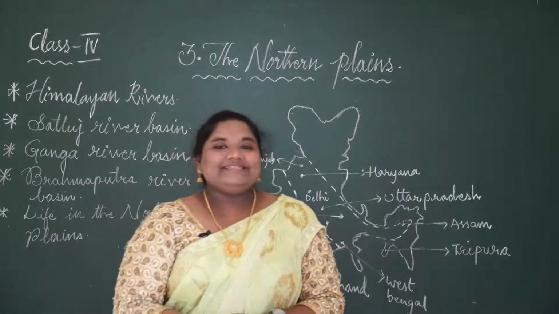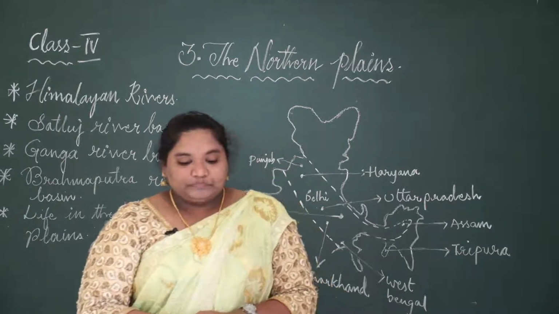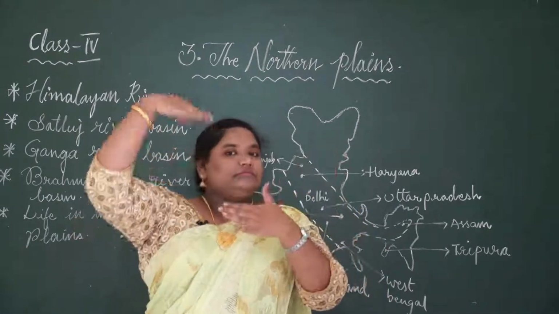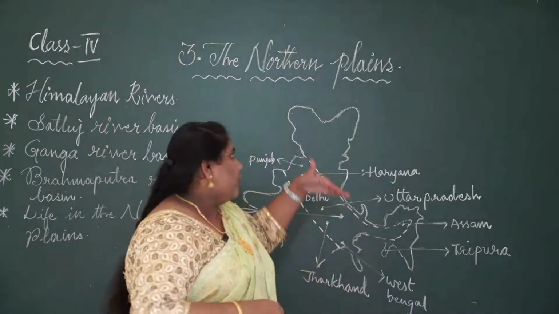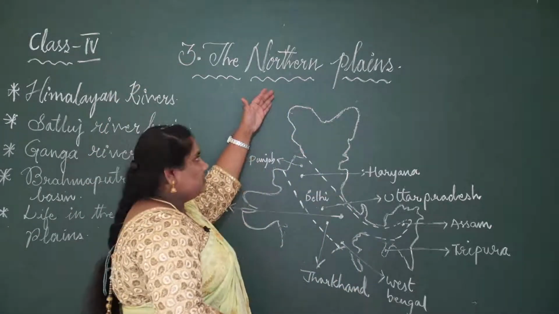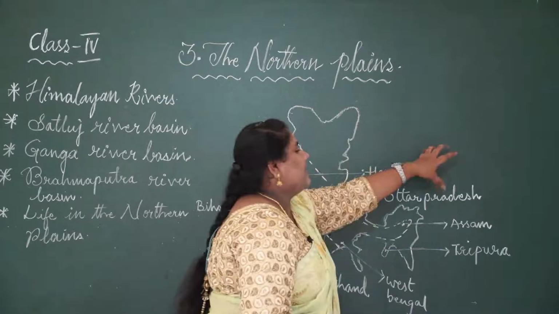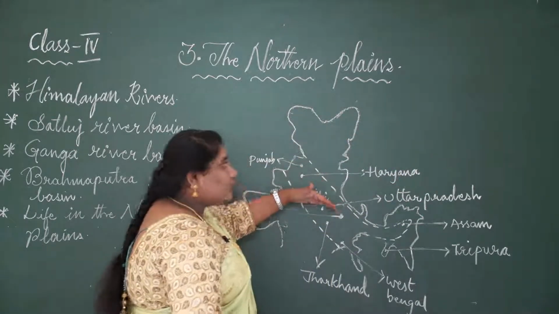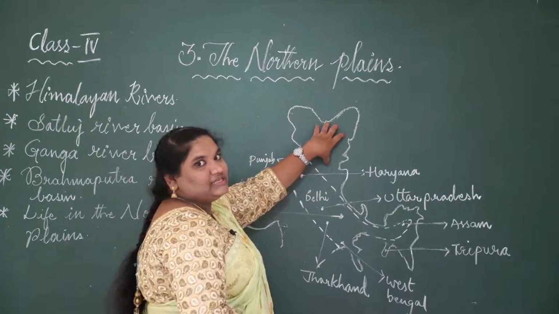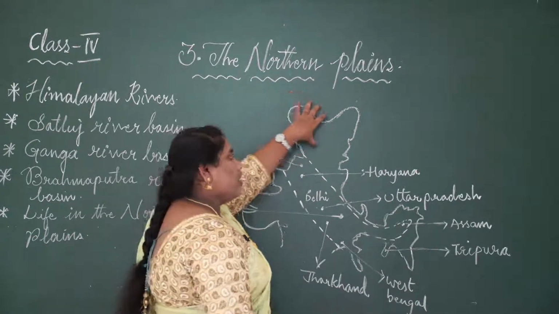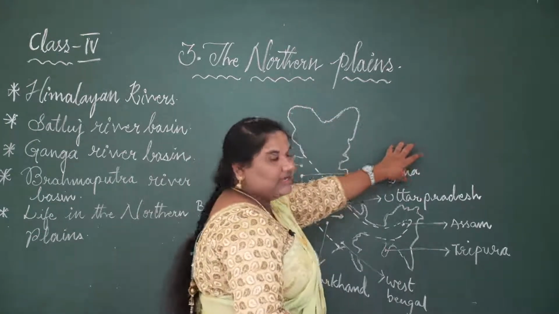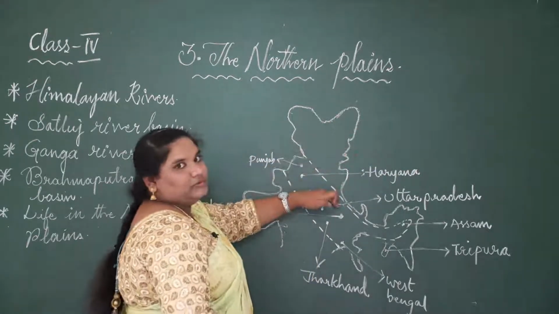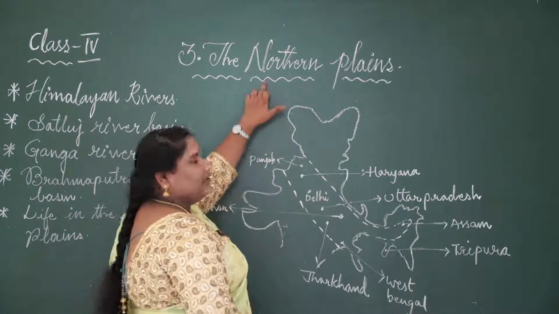Chalo, let's get started. As I have told you, the northern plains are towards the north of India. The northern plains are like a crest, as we have discussed. To the south of the northern mountains, which are on the northern side of India, that means below the northern mountains, comes the northern plains.